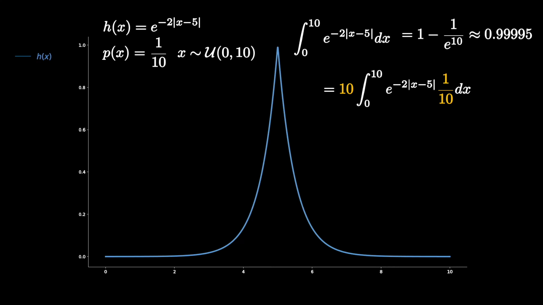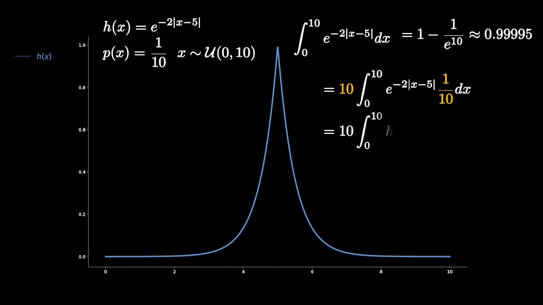Here I am writing the PDF of the uniform distribution, indicated as p of x, which is equal to 1 over 10. If you are not familiar with the PDF of the uniform distribution, I would recommend to first check it out on Wikipedia, else this entire discussion would not make sense anyways. Since the PDF of a uniform distribution is constant, we could achieve this kind of a trick.